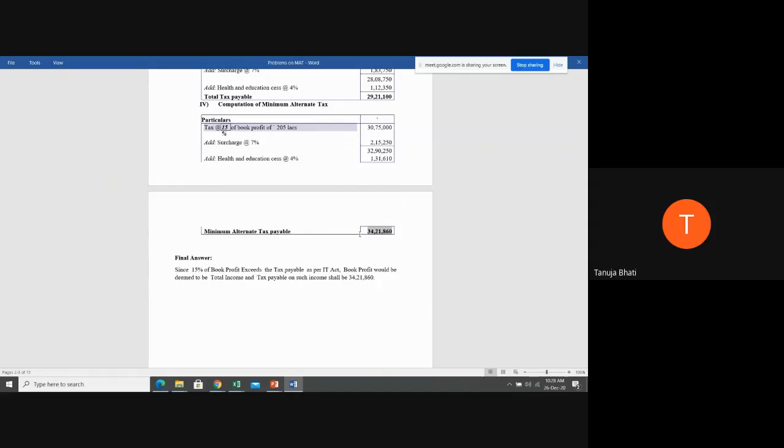34,21,860 minus 29 lakhs minus 29 lakhs 21,100. So your MAT credit is going to be 5,760. You can write an additional note, not an issue.